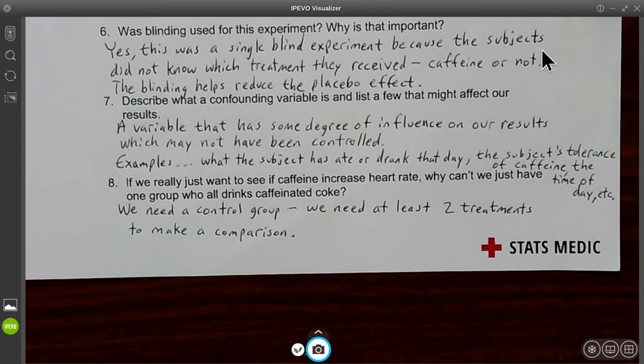So number 8, if we really want to see if caffeine increases heart rate, why can't we just have one group who all drinks caffeinated Coke? Well, we would not have a control group then. You can't have everybody take the same treatment and call it an experiment. You have to have at least 2 treatments so you can make a comparison.